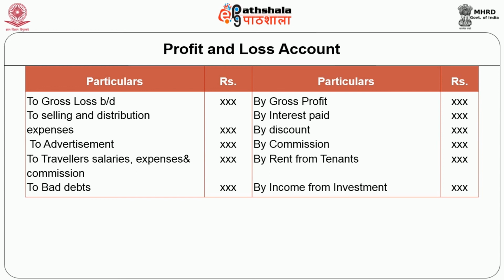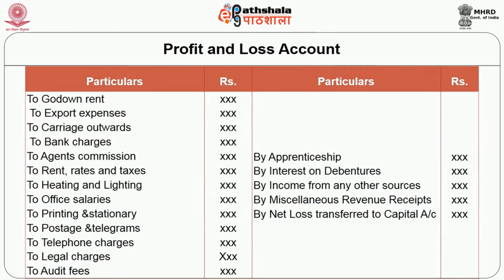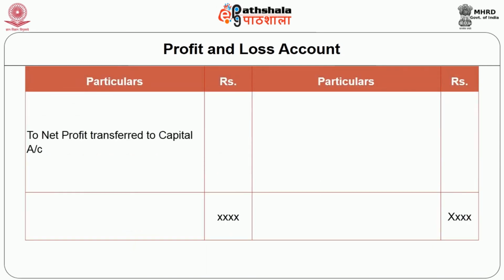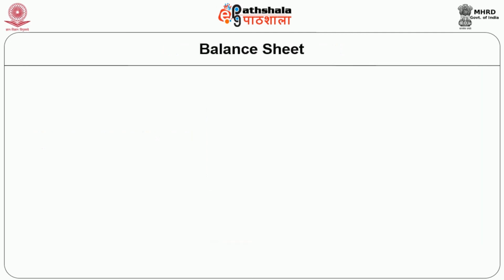The first item recorded is the balance transferred from the trading account. It may be either a gross profit or a gross loss. The debit side of the profit and loss account will represent all indirect expenses. The credit side will represent gross profit and the income earned from other dealings. On closing this account, it will ultimately reveal the net profit or net loss of the business transactions carried out for the one year period.